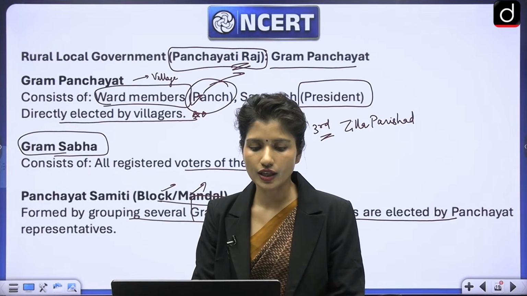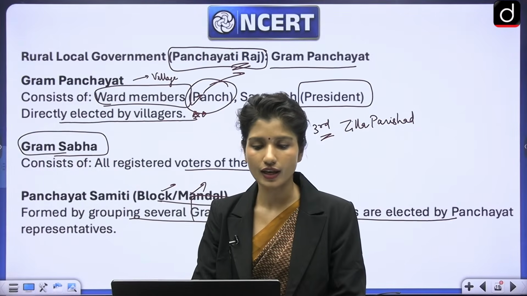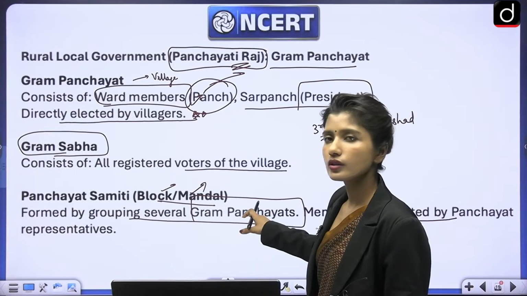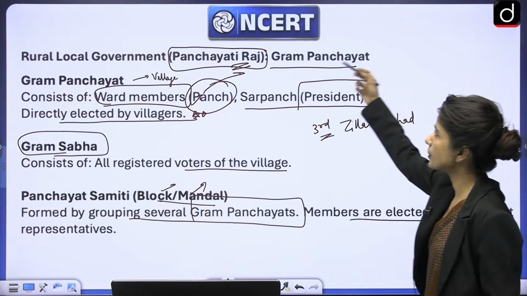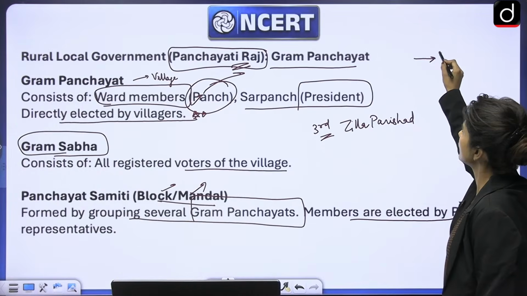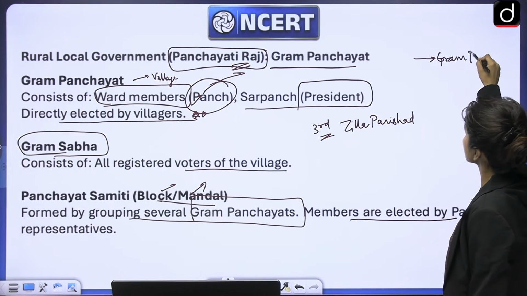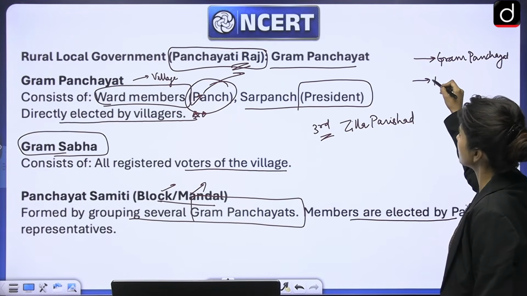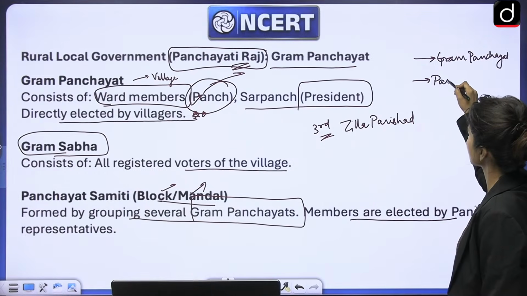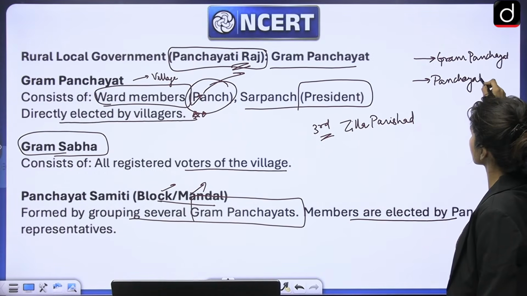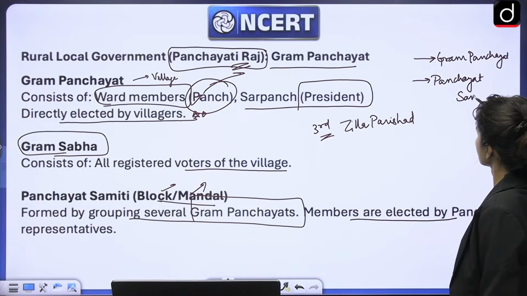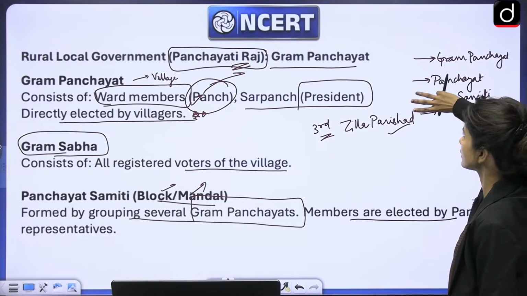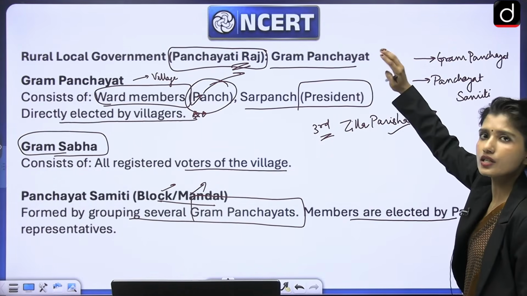Regular voters of age 18 and above, this is called universal adult franchise. We have accepted it. So here also at the district level local government they are elected. So you can see when we talk about Panchayati Raj, there are three levels. At the village level we have Gram Panchayat. Then at block level or mandal level we have Panchayat Samiti. And at district level we have Zilla Parishad, right? So these are the three tier government when we talk about Panchayati Raj at the local level.